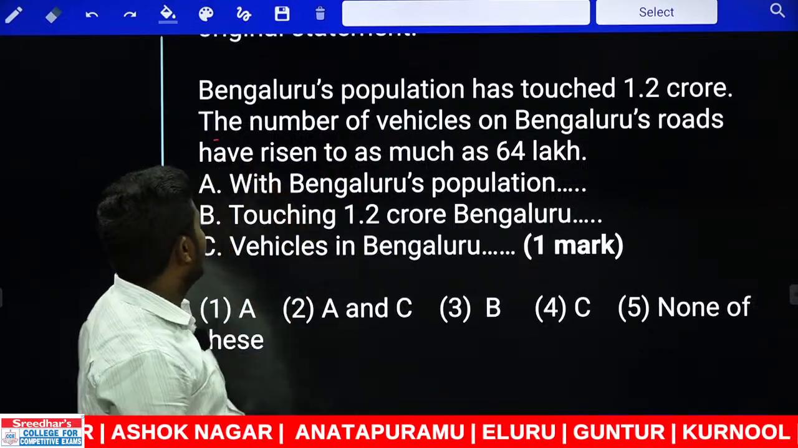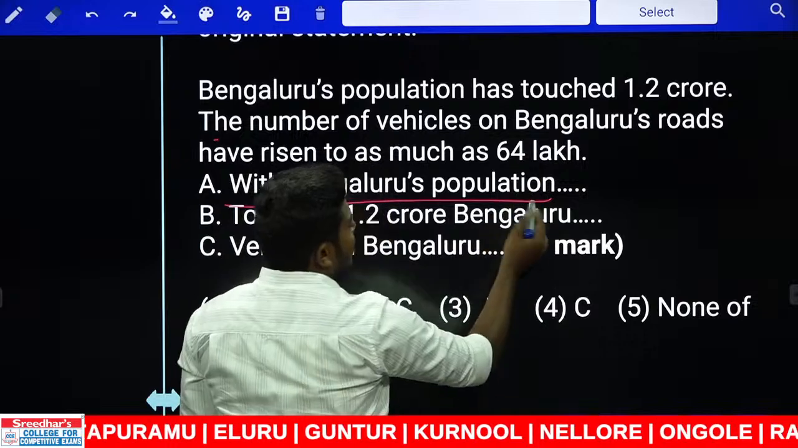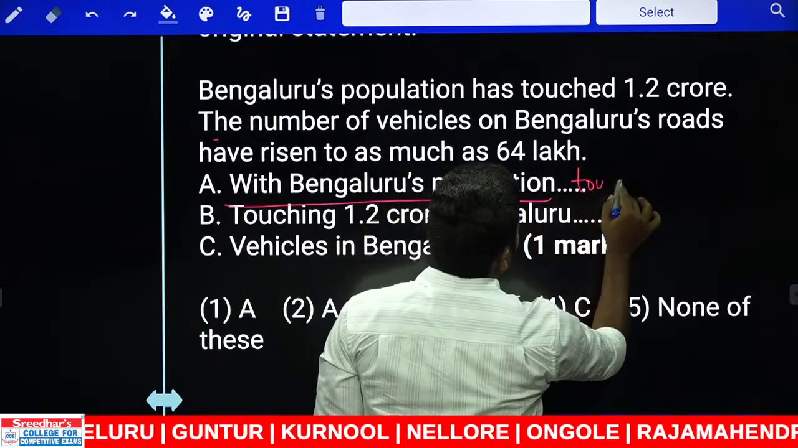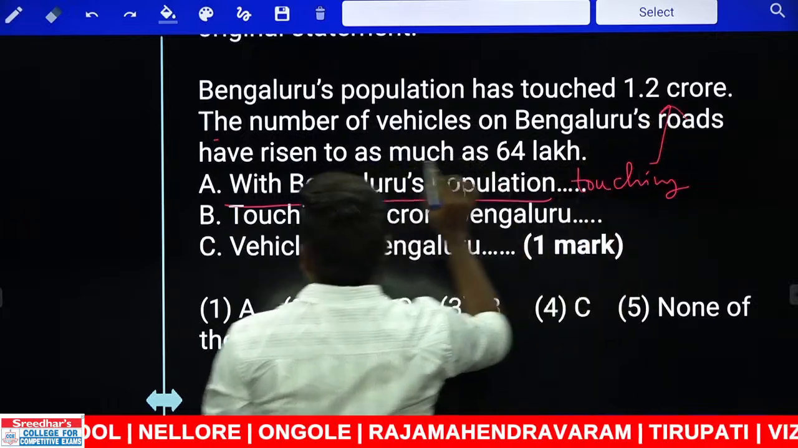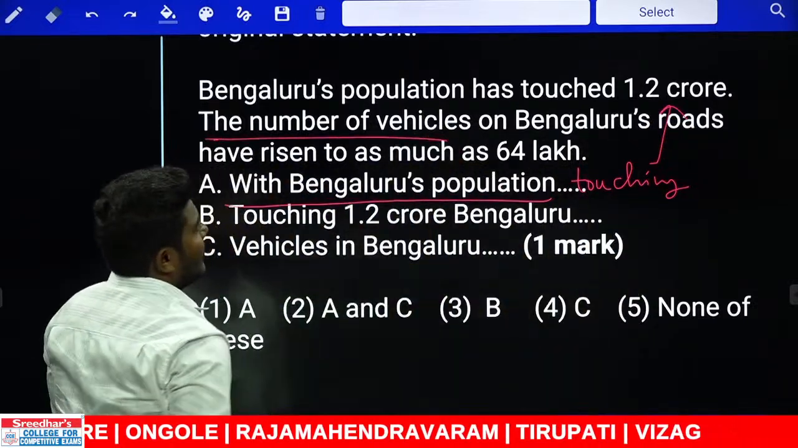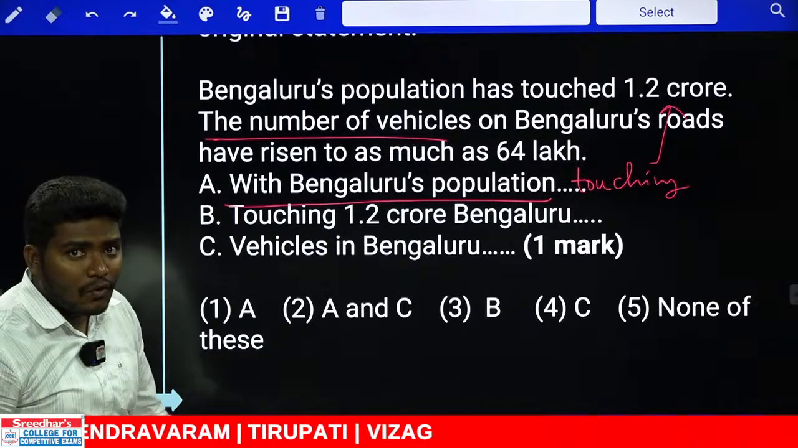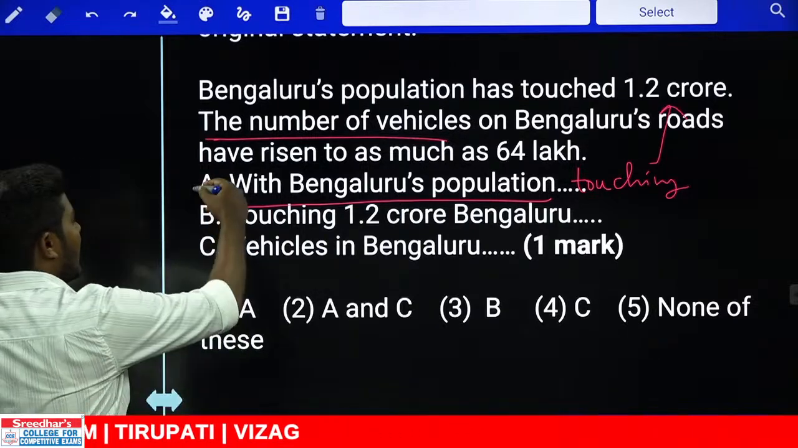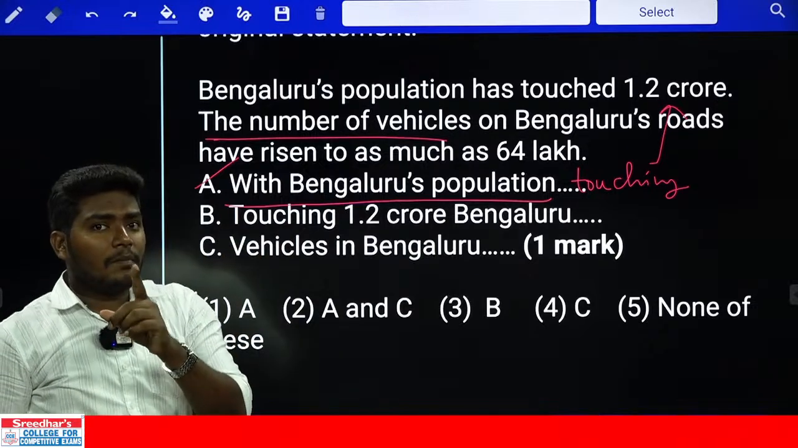Yes. Now look at the case. With Bengaluru's population touching, we cannot use the word touched here, touching. With Bengaluru's population touching 1.2 crore, the number of vehicles on Bengaluru's roads has risen to as much as 64 lakh. Absolutely possible. A can be used. What is the next one we have? Touching. I think I taught you this point many a time.